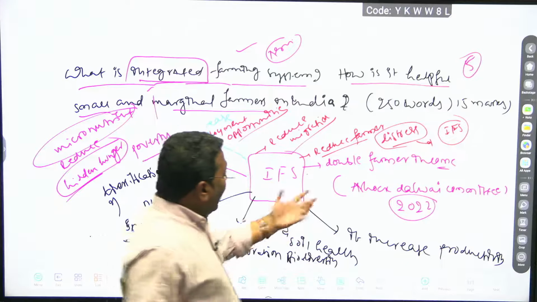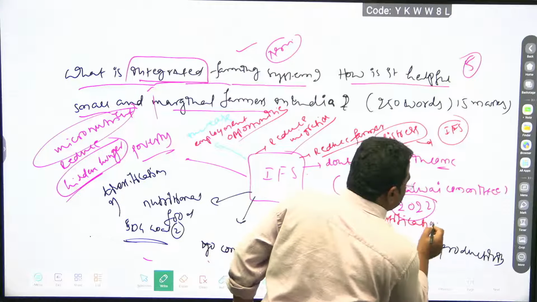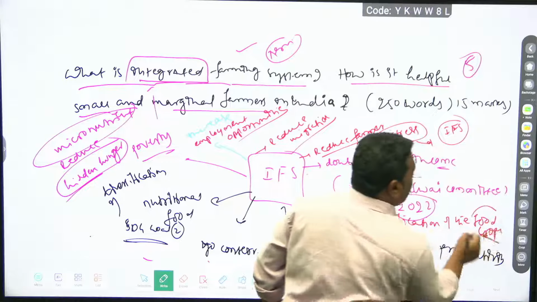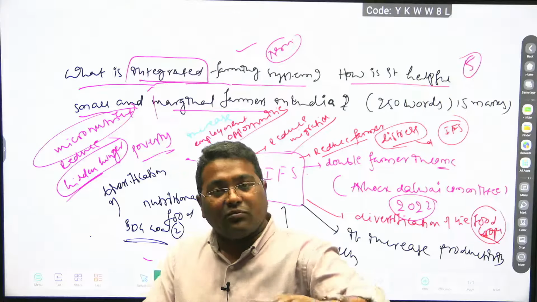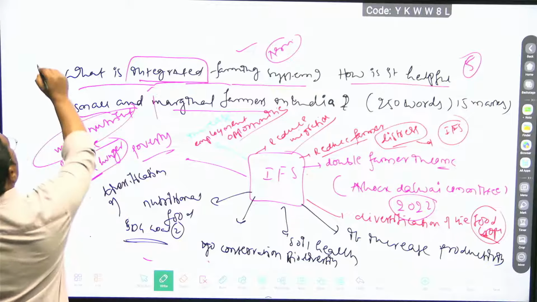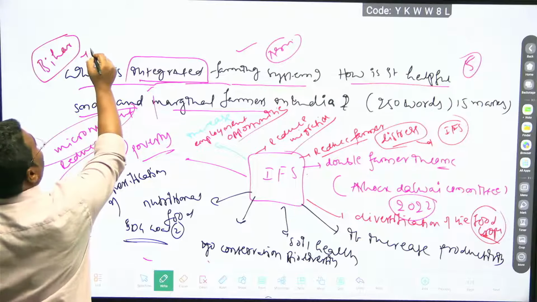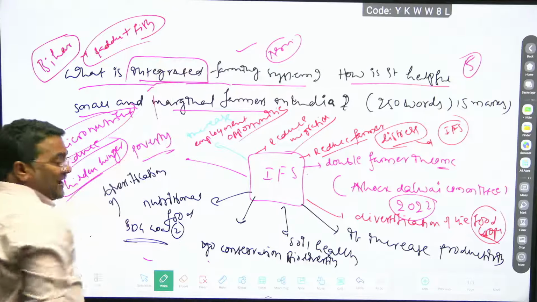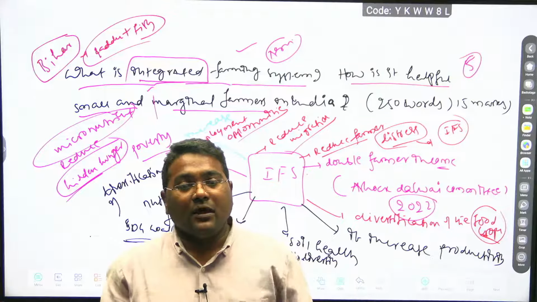Not only that, here there is diversification of the food crops. Earlier you were cultivating monotonously, now you can cultivate multiple crops. And if you carefully observe, I will give one case study here from Bihar. Very, very important point. The farmers are advised to cultivate paddy plus fish. Their income and productivity have increased by 40%. How?